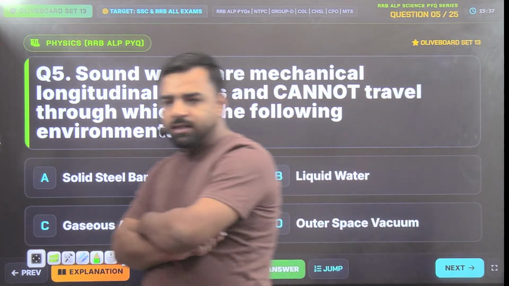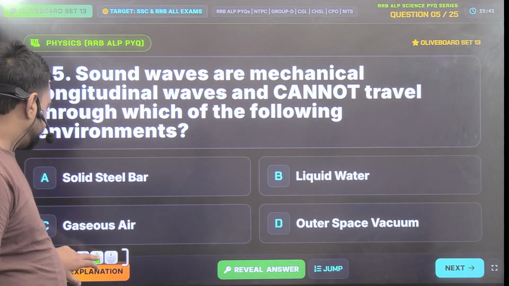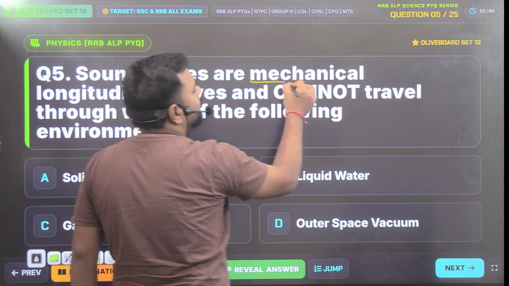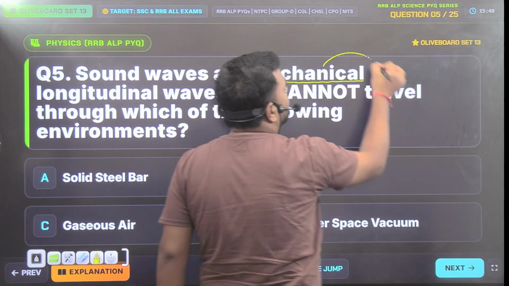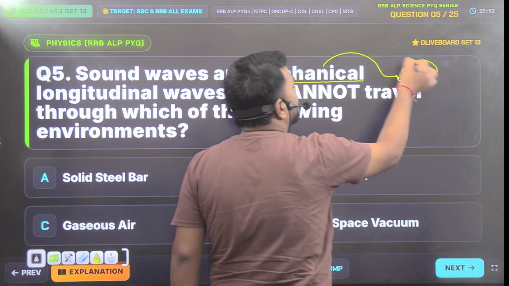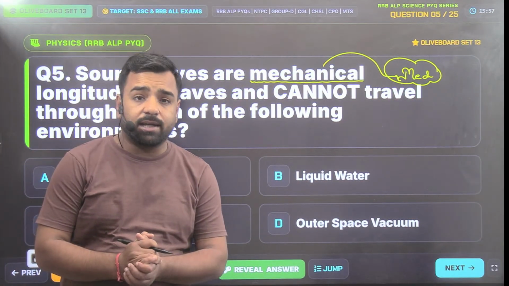Ankita has already given the answer, I guess. It's D. Okay. So guys, what do you mean by mechanical wave? Mechanical waves are the ones that require a medium for propagation, and the medium can be solid, liquid or gas.